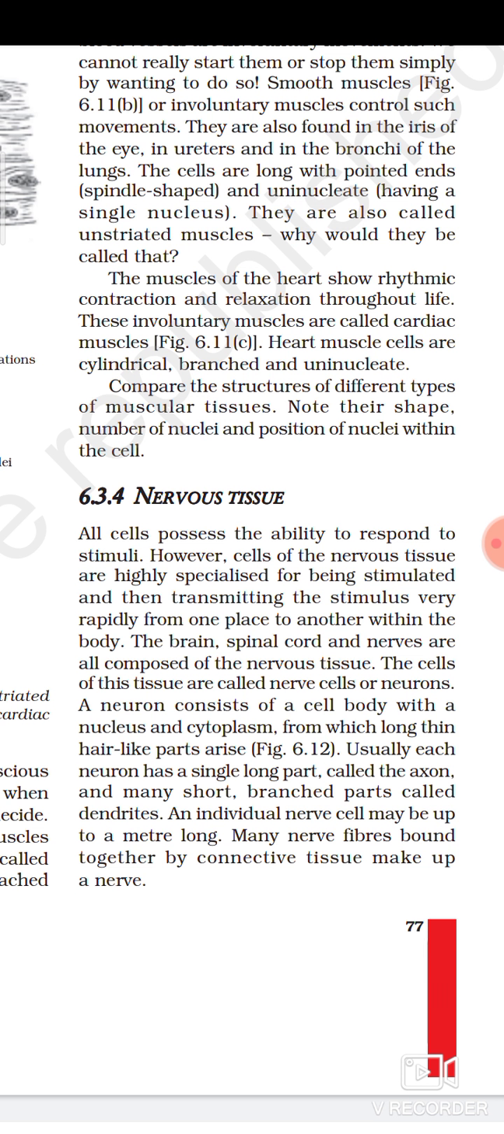Usually each neuron has a single long part. Each and every neuron has a single long part called the axon, and many short branch parts called dendrites. An individual nerve cell may be up to a meter long. A single nerve cell may be up to how long? 1 meter.